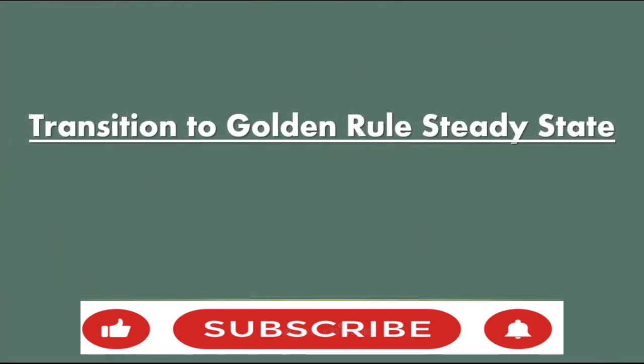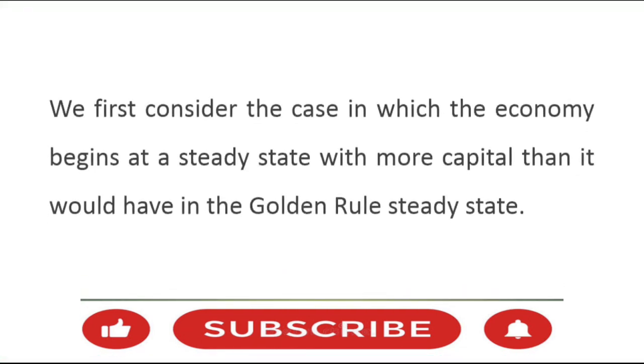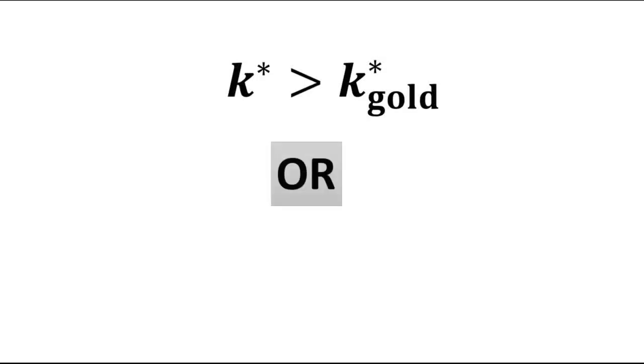Transition to golden rule steady state, starting with too much capital. We first consider the case in which the economy begins at steady state with more capital than it would have in the golden rule steady state. That means K star is greater than K star gold, or we can say that the saving rate is greater than s gold.